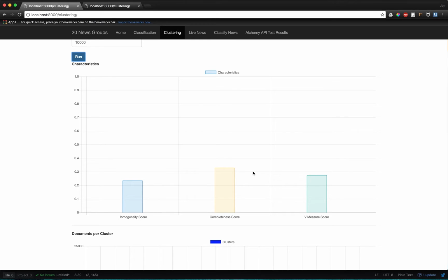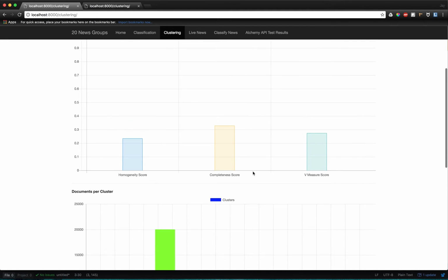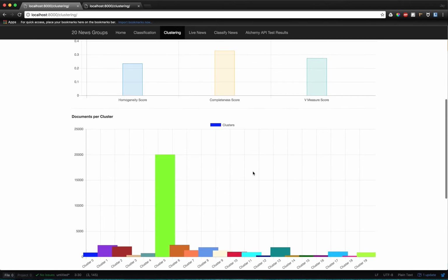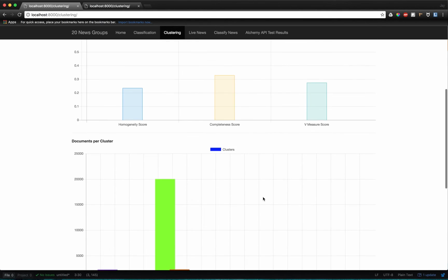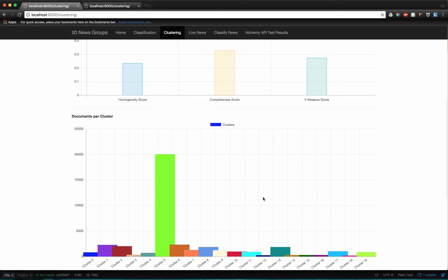For performance characteristics, we have three things: the homogeneity score, which measures how many labeled documents in a cluster fall together in the same cluster, and the completeness score, which is, given a label, how many documents of the same label are present in the same cluster. The V measure score is nothing but the harmonic mean of these two. We found a completeness score of around 0.329 and a homogeneity score of 0.234, which showed that around 30% of the documents of the same label are being clustered into the same category.